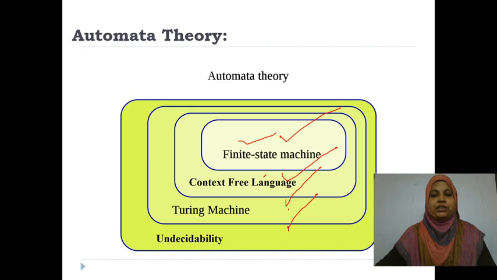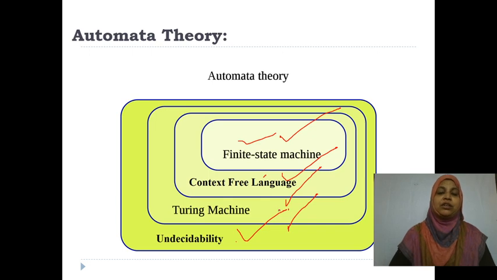Here you are going to check whether the given language is accepted or rejected by the given machine or not. You are going to decide. After completion of the fifth unit, you are able to decide whether the given language is accepted by the finite automata or not, and how to construct the Turing machine for the given language. All those things are going to be present in the 5 units.